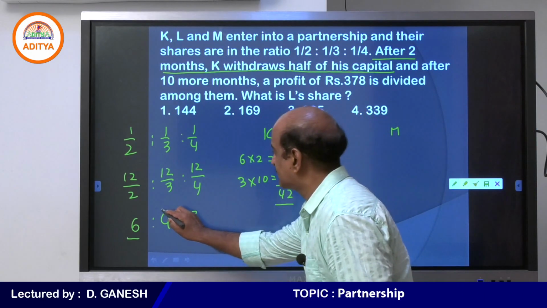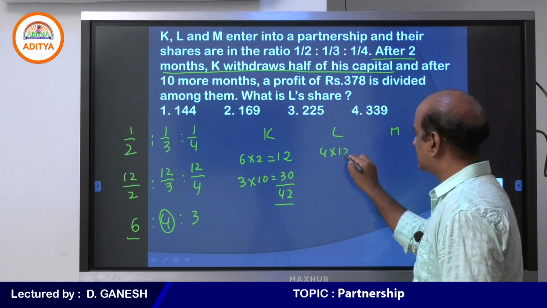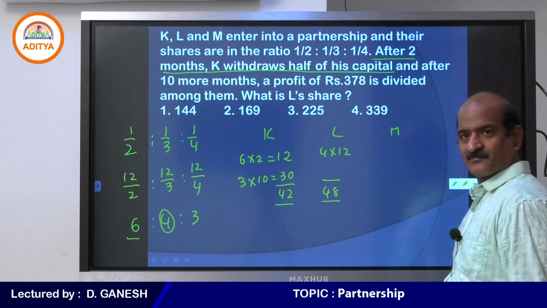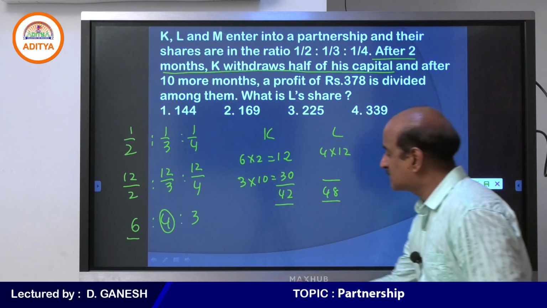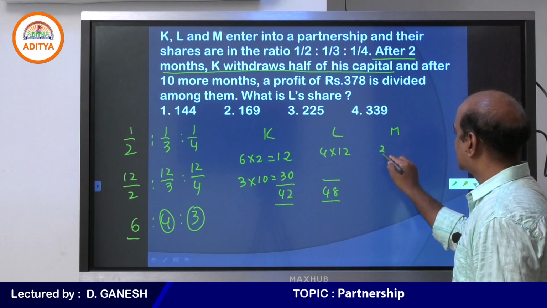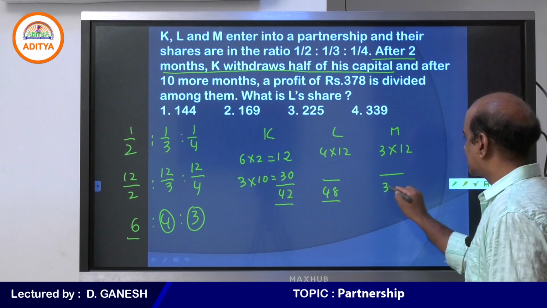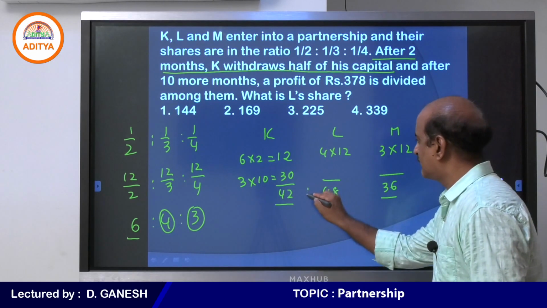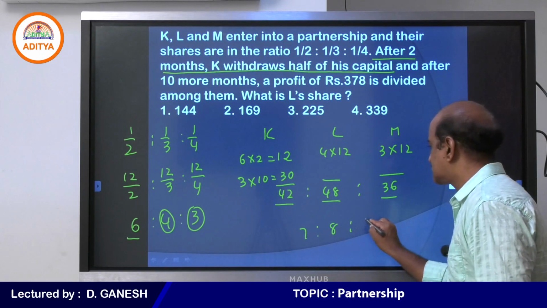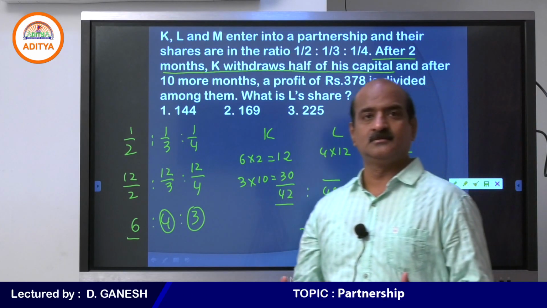For L, there seems to be no disturbance. He continued with 4, and for how many months? 12 months. 4 into 12, 48. I hope you understand. In fact, there is no change in M's share as well. With the 3000, he continued for the remaining 12 months. Therefore, 36. Tell me in what ratio the amounts may be distributed? 7 is to 8 is to 6. So that is the ratio.